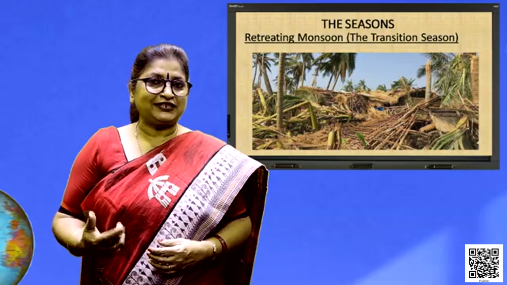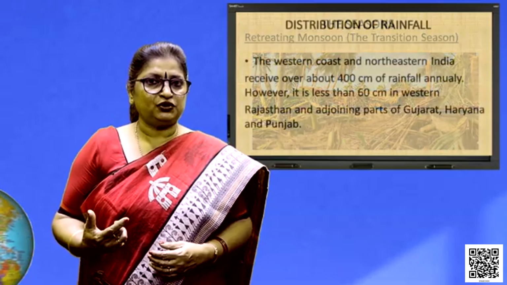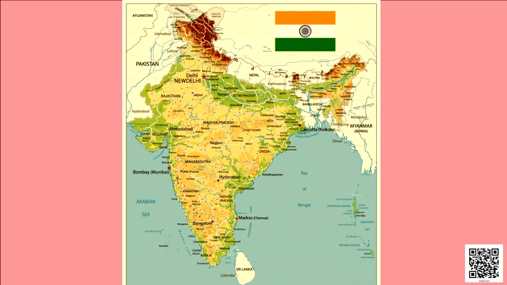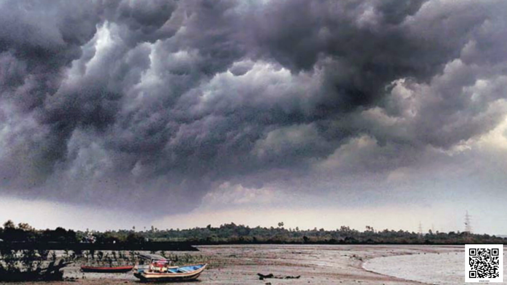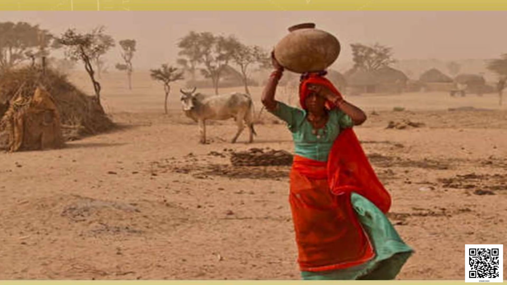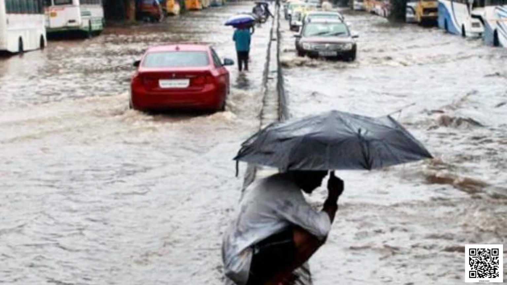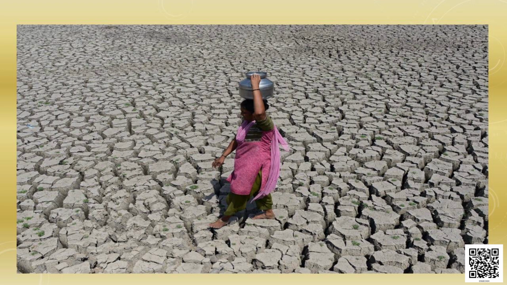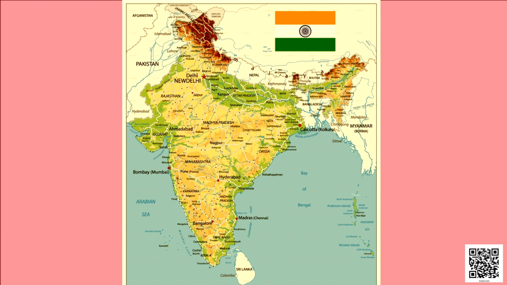Moving on to the next unit, that is the distribution of rainfall. The distribution of rainfall in India is very uneven. Some parts receive heavy rainfall, while other parts remain dry. In some parts it is marked with floods, while other parts are marked with drought or famine. It is all because the distribution of rainfall is very uneven.